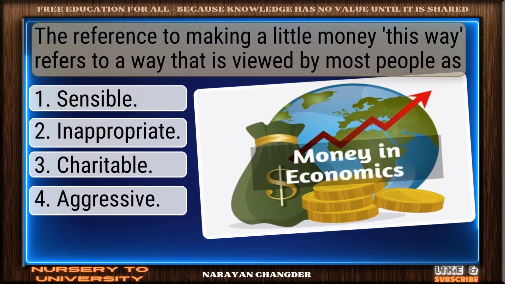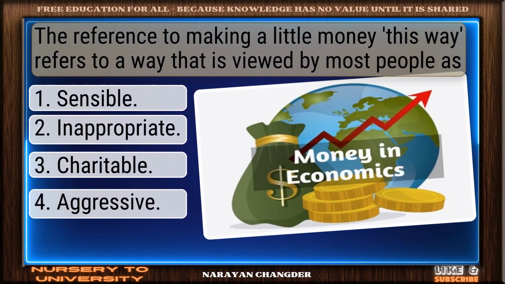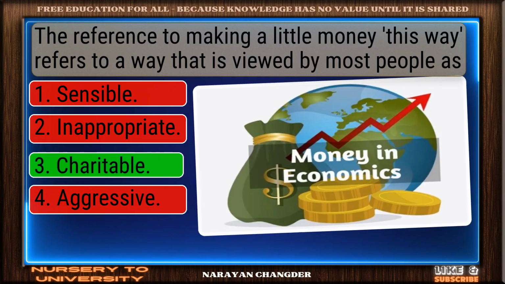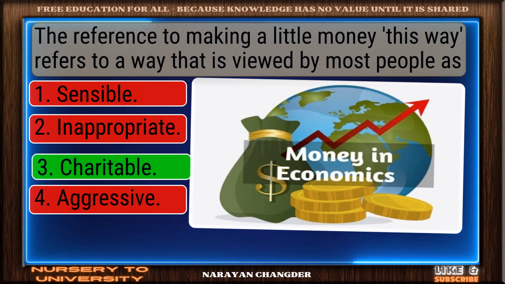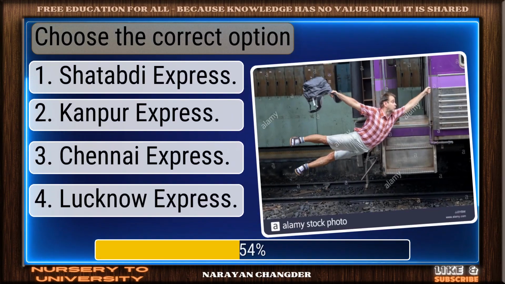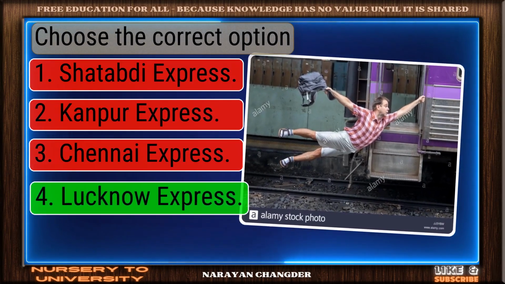The reference to making a little money this way refers to a way that is viewed by most people as... You got it. Your choice, charitable, is right. Choose the correct option. Well done. Lucknow Express is the right choice.